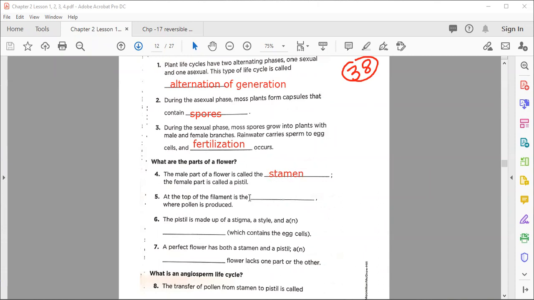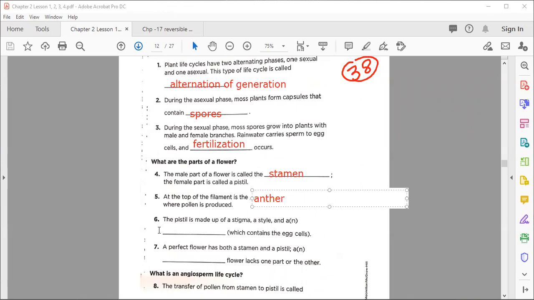So that is also a male part. Excellent, my dear. Well done. Very nice. So the correct answer in number 5 is anther.